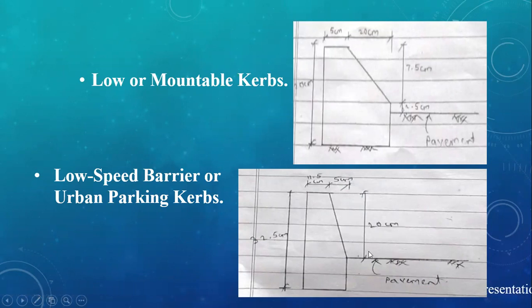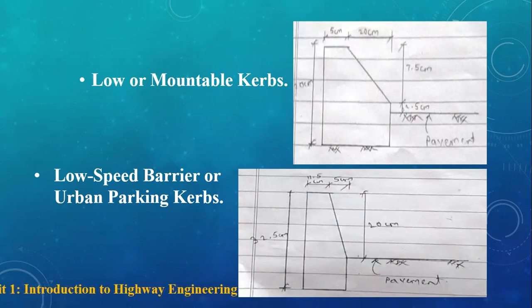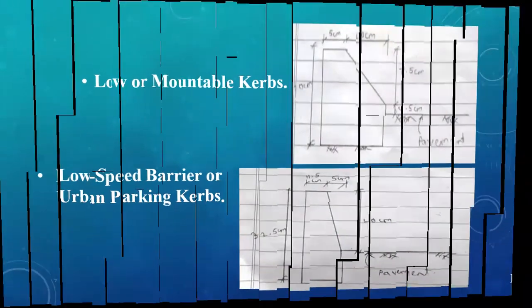So whenever a vehicle tries to go over the footpath, there will be chances of damage to the vehicle. If the ground clearance is good it can enter, but many cars do not have good ground clearance, so there are chances of getting damaged.